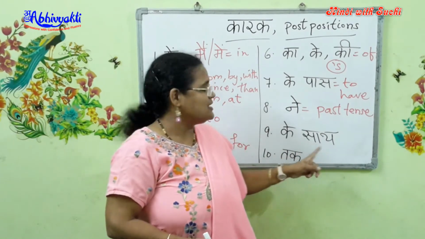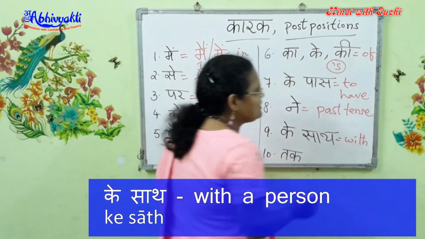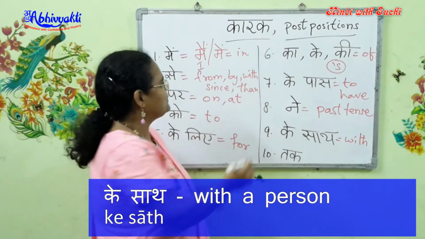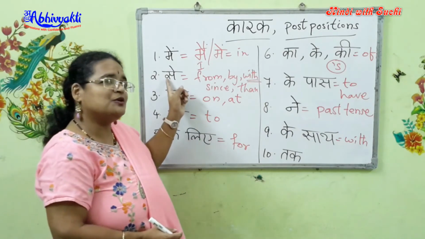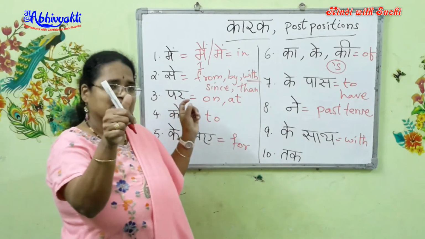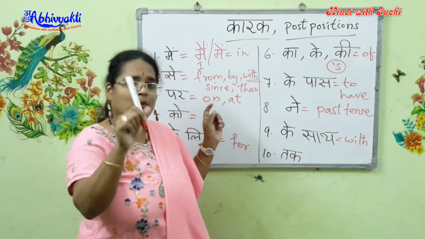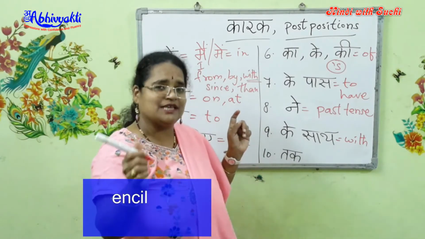Now the next one is ke saath. Ke saath is used in the sense with. Now that reminds me that we also used with for se. Now when do you use se and when do you use ke saath? Se is used with objects, like computer se, kalam se.